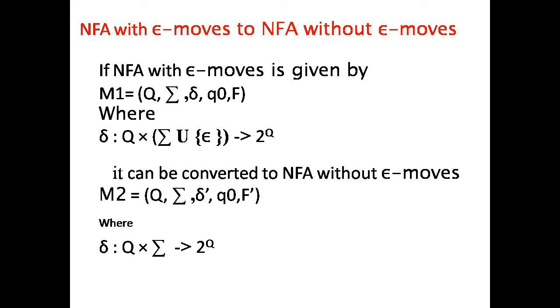Suppose we are going to convert NFA with epsilon moves to NFA without epsilon moves. The NFA without epsilon moves is also called simply an NFA.